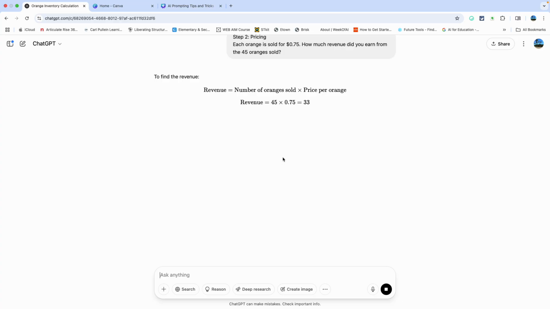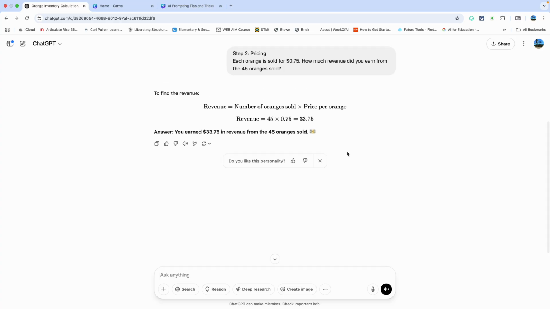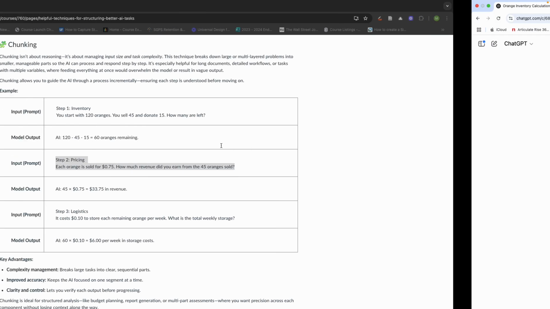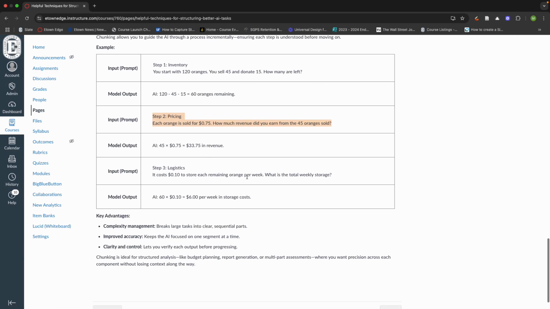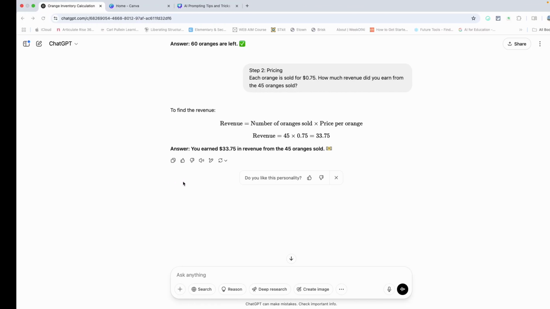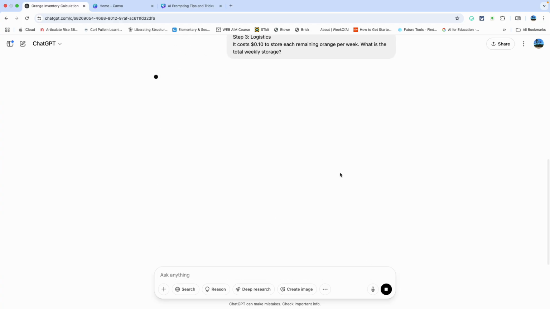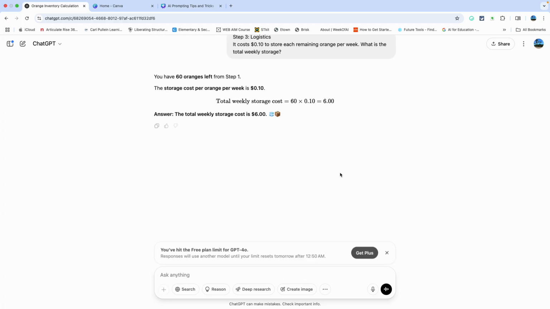So we're going to go into pricing. Now it's going to use a revenue model, and it's going to talk about how much we earned in revenue from the total oranges sold. Okay, very good. Then we want to talk about logistics. So I can go right here and put this together. I'm going to say talk about logistics, how much it costs.